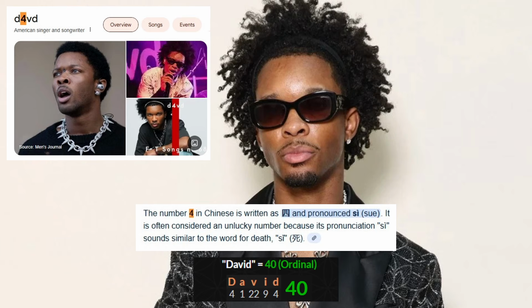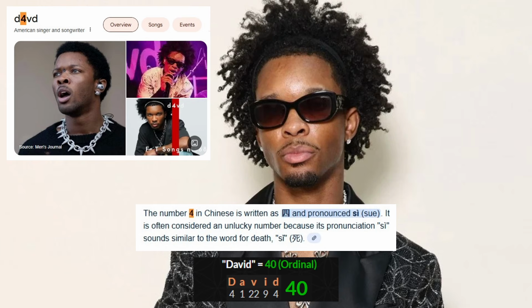So the number 4 is associated with death in Chinese culture. It's the same way we look at the number 13 in Western culture as an unlucky number as well. Even the number 13 breaks down to 4: 1 plus 3 equals 4. And what's also interesting, D, so really it's 444. I ain't even peeped that until just now. Really it's 4444, because D is the 4th letter of the alphabet, right? So we got 4, and then the letter V is the 22nd letter. 2 plus 2 equals 4. So we got 4s across the whole board. It's death.